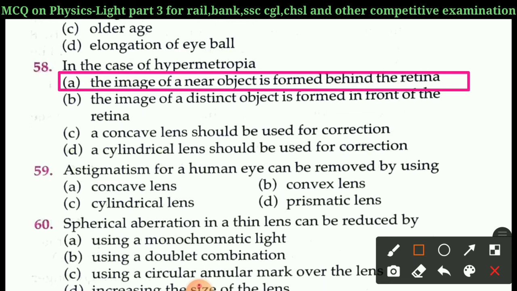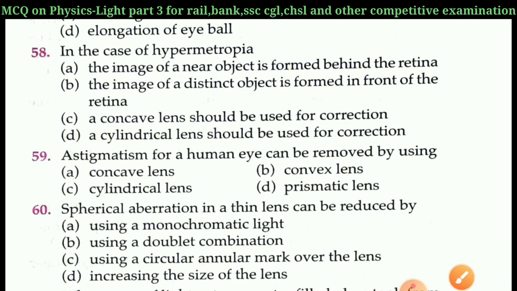Next question is question 59. Astigmatism for a human eye can be removed by using A, concave lens, B, convex lens, C, cylindrical lens, D, prismatic lens. Right answer of question 59 is option C, cylindrical lens.